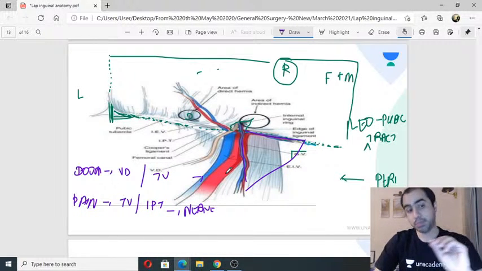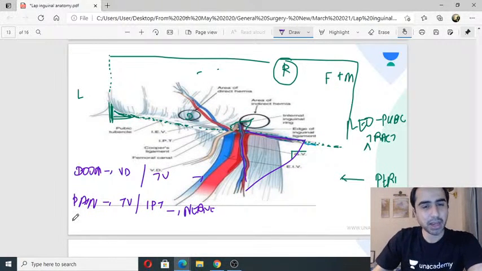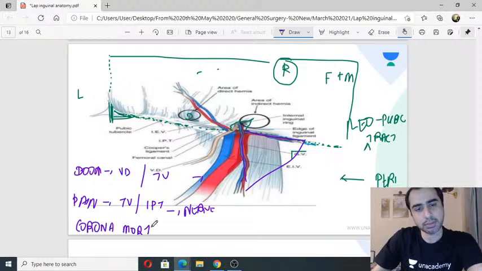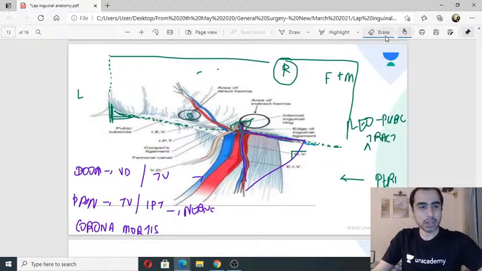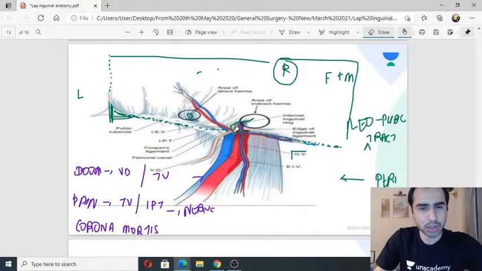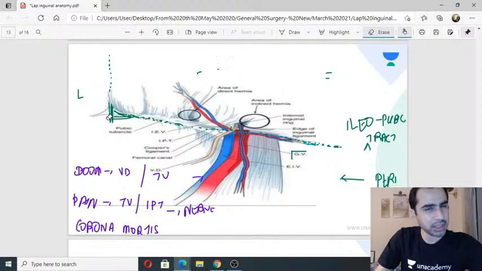Fine. This is part 2. There is something called as corona mortis. Anybody knows what is corona mortis? Any idea what is this corona mortis? If you know this, then 90% of your job is done. 90% job is done. Anybody knows what is this corona mortis? Any idea? This is just this one thing. The rest of the things are easy to understand. Yeah, what is this corona mortis? Any idea?